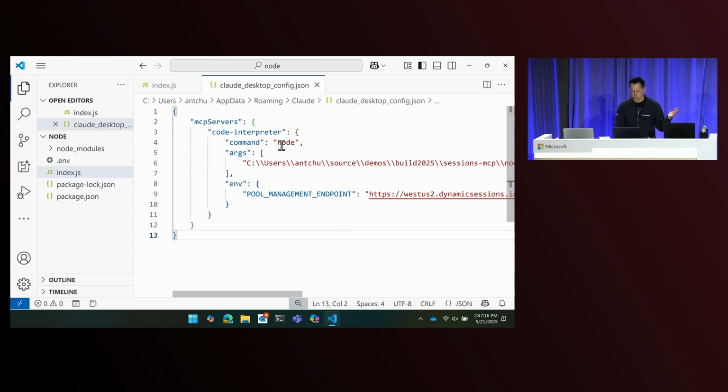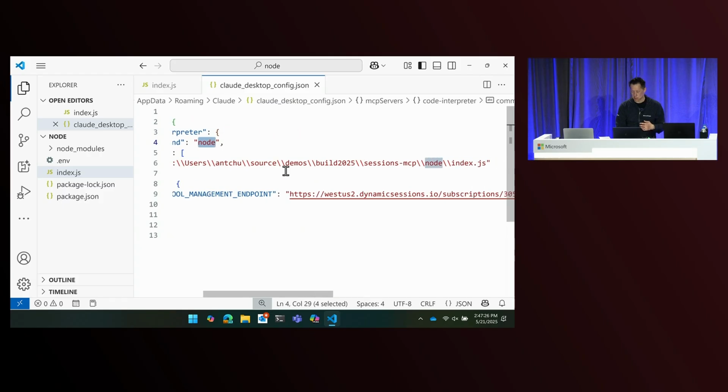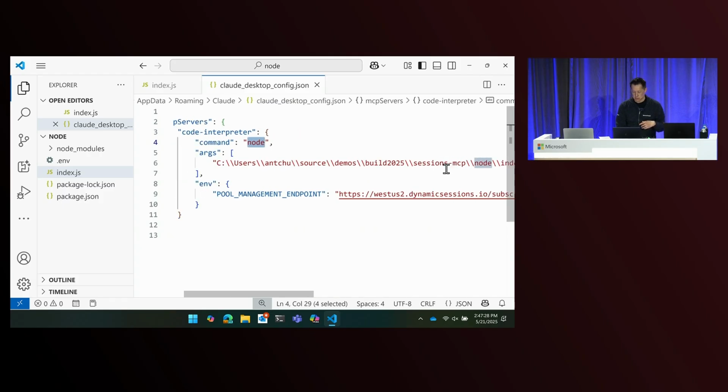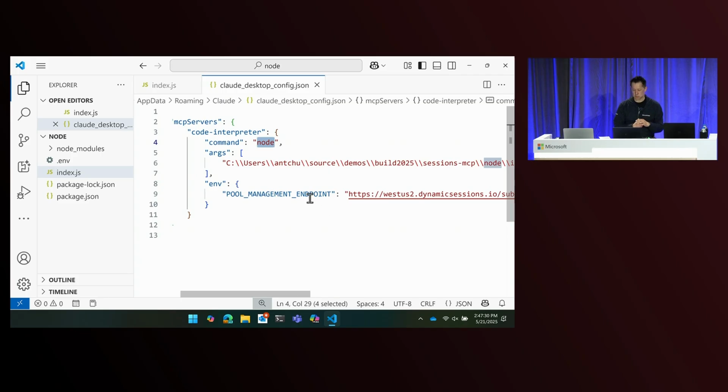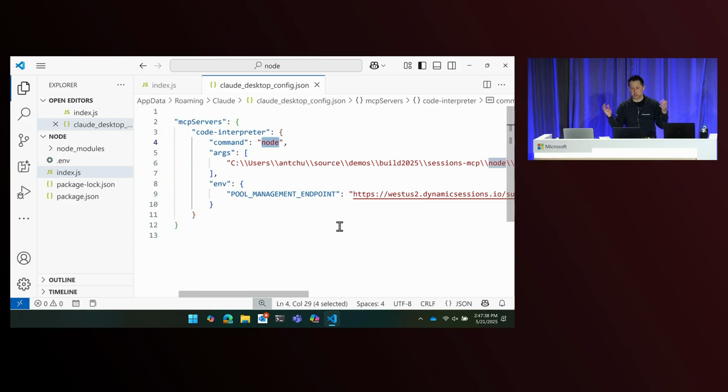But here I'm saying to run this MCP. I'm basically configuring one or more MCP servers, in this case a code interpreter MCP server. And I'm telling it to just use Node to run this particular entry point and pass my session pools in as an environment variable. And then it's going to work. It's going to spin it up whenever I open up Claude Desktop.